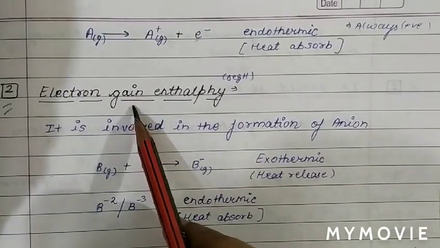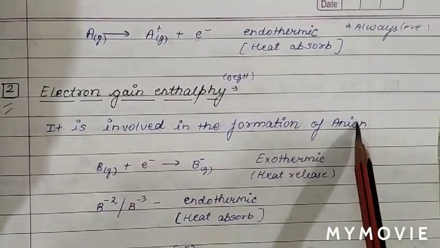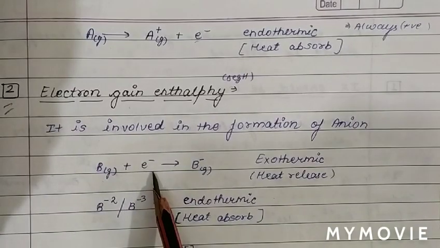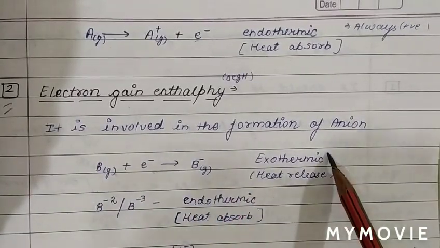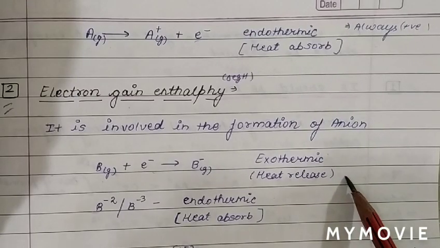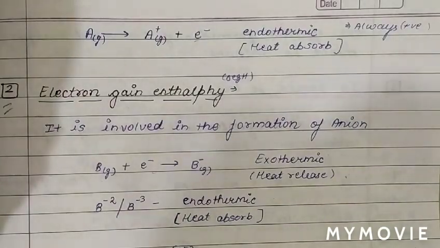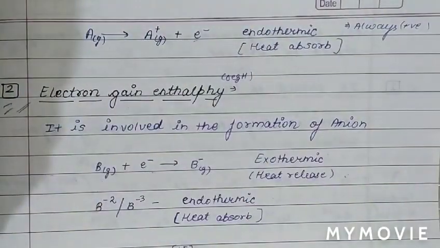The energy involved is the electron gain enthalpy, involved in the formation of the anion. If B atom gains an electron and converts into B minus ion, this process is exothermic, so delta H for the reaction is negative. So two types of energy we have studied in the formation of ionic bond: ionization energy and electron gain energy.